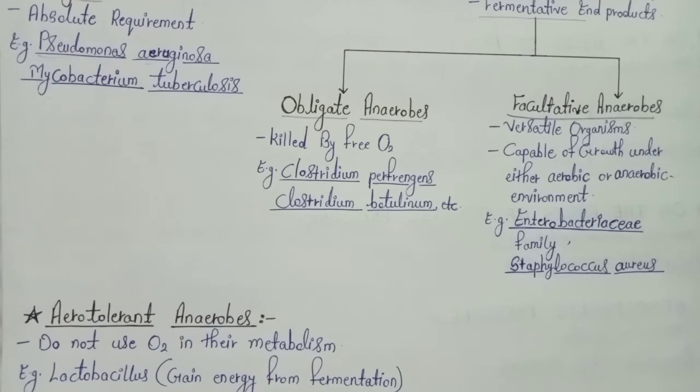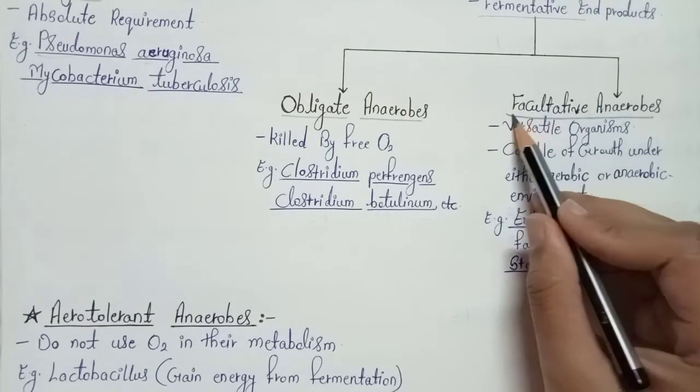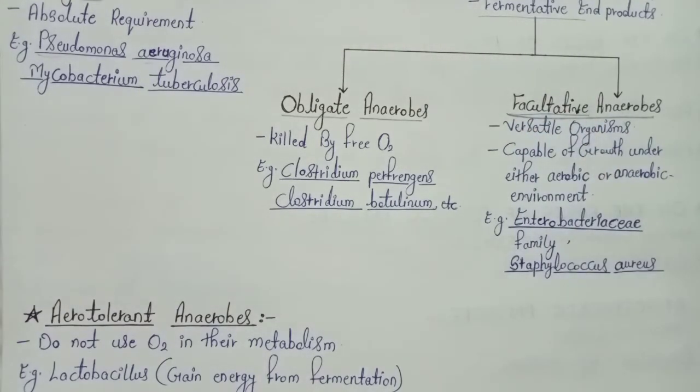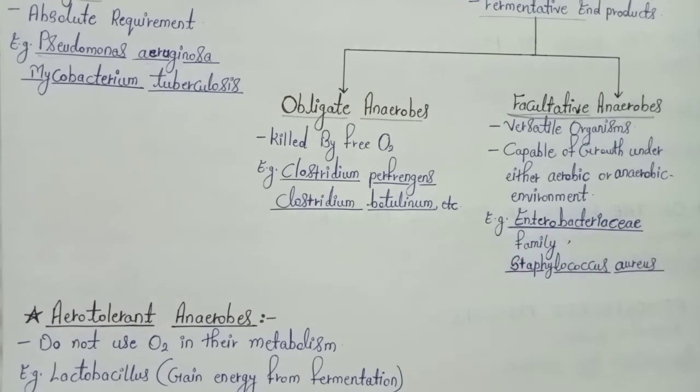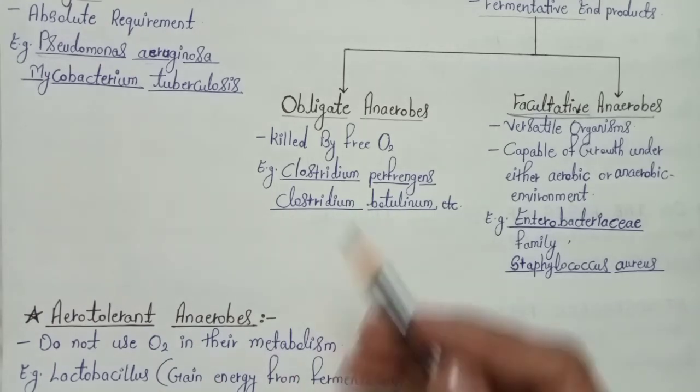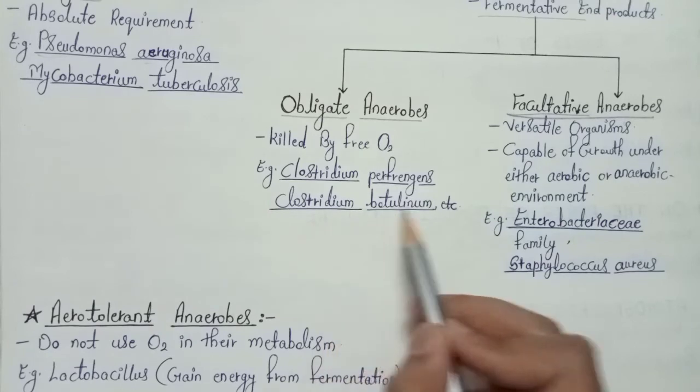But if they are present in an environment where oxygen is not present, or where oxygen gets depleted after the process, they would switch to the anaerobic pathway and act as an anaerobic organism. So this type of anaerobes are considered facultative anaerobes. Facultative means that they can grow in both conditions, either or. Examples of this type of bacteria are the Enterobacteriaceae family members, for example E. coli, and Staphylococcus aureus. The examples of obligate anaerobes are Clostridium perfringens and Clostridium botulinum.